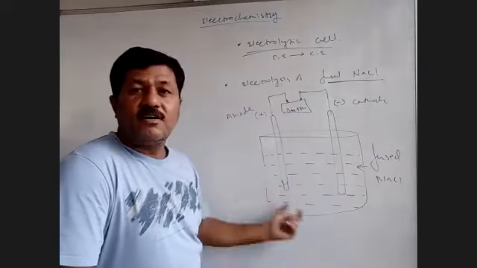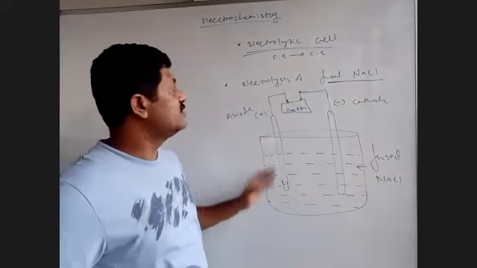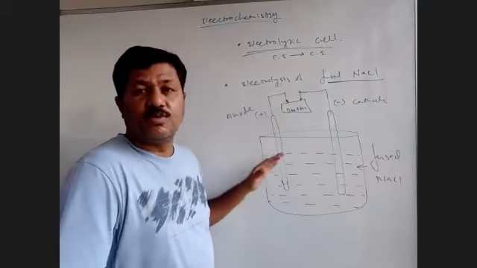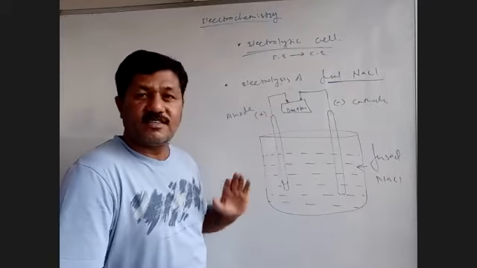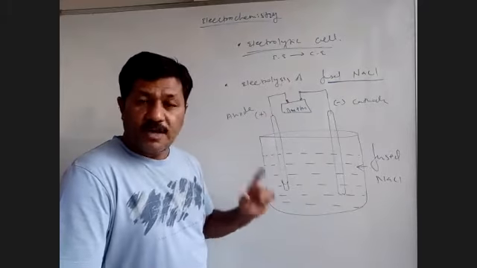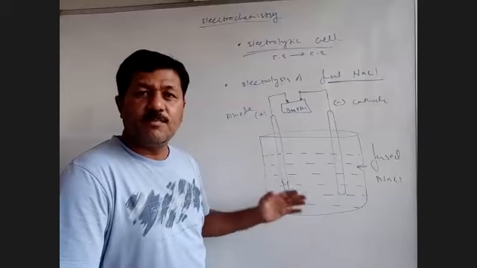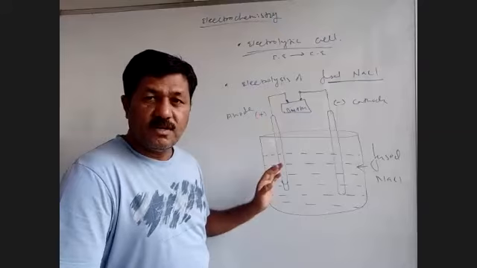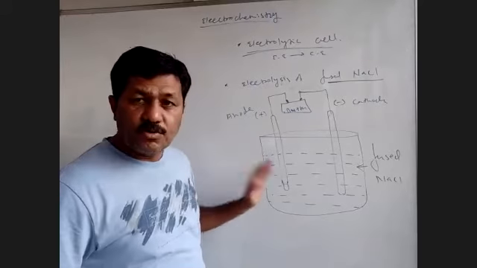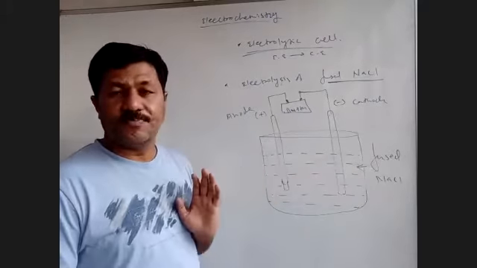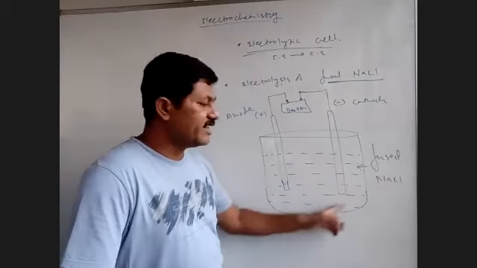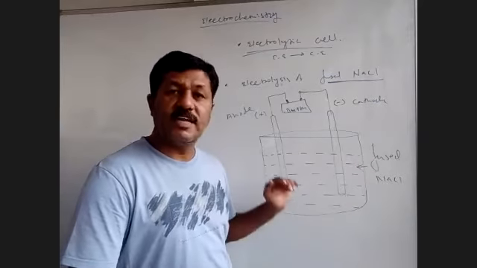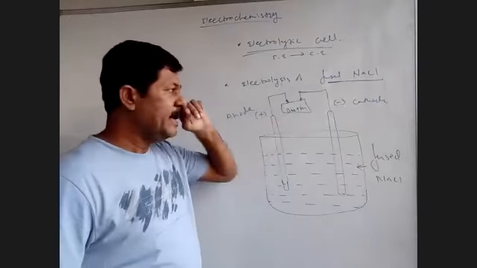Whatever the chemical reaction occurs in this cell is called electrolysis. इलेक्ट्रोलाइटिक सेल के अंदर जो रिएक्शन होता है उस रिएक्शन को इलेक्ट्रोलिसिस कहा जाता है. और इलेक्ट्रोलिसिस होता क्या है? Whenever a non-spontaneous reaction is carried out by supplying external electric current, that phenomenon is called electrolysis. So here we are going to discuss electrolysis of fused NaCl. जिस सब्सटेंस का हमें इलेक्ट्रोलिसिस करना है वो इस कंटेनर के अंदर लिया जाए. अभी हम लोग पहला केस डिस्कस करेंगे. We'll take fused NaCl and this is called electrolysis of fused NaCl. इसलिए हेडिंग दिया था electrolysis of fused NaCl.